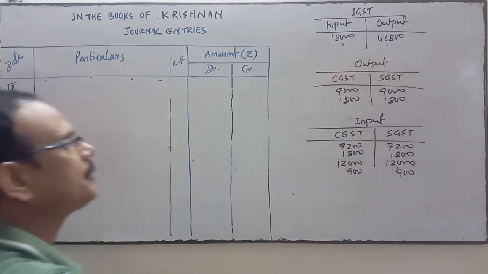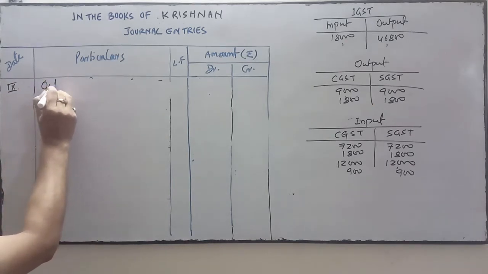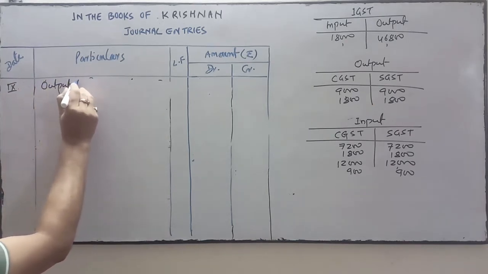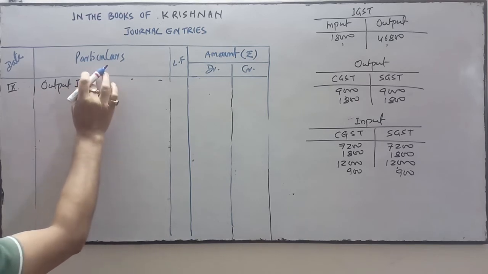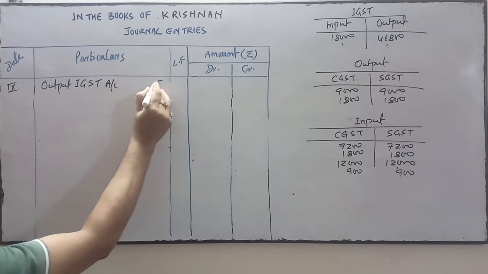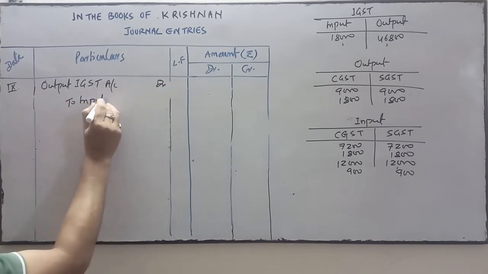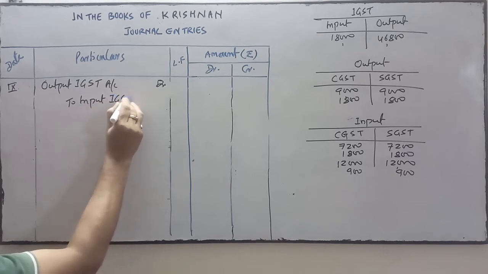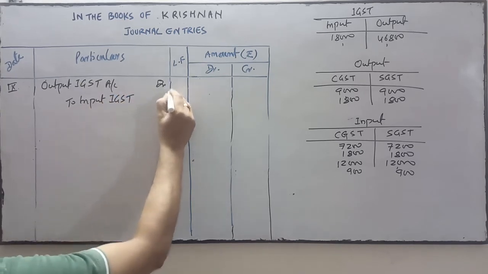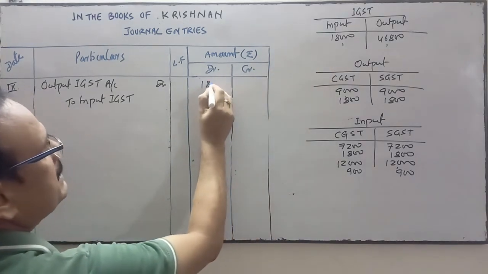So first of all, output IGST will be settled. Output IGST account debit to input IGST will be settled. 18,000 will be settled over here.